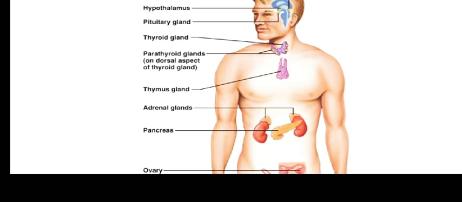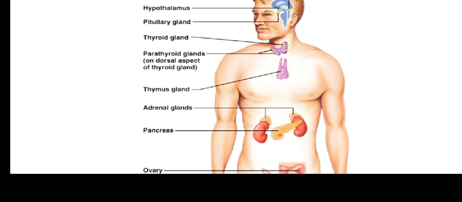Okay, and we will go through the next one here, which is the adrenal gland. They are also known as the emergency glands, and they are present at the top of each kidney. They release the adrenaline hormone and the noradrenaline hormone. Adrenaline helps in the defense of the body in emergency situations, and when the emergency situation is over, the noradrenaline hormone normalizes our body. That is how it works, and it is a very important type of hormone. These are the types of glands we have discussed up to now.